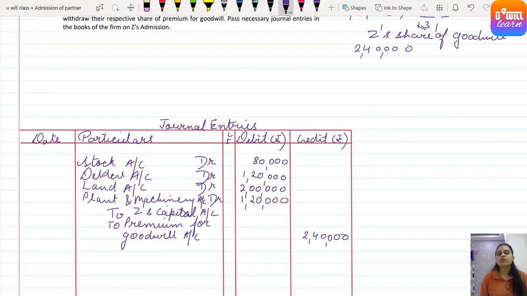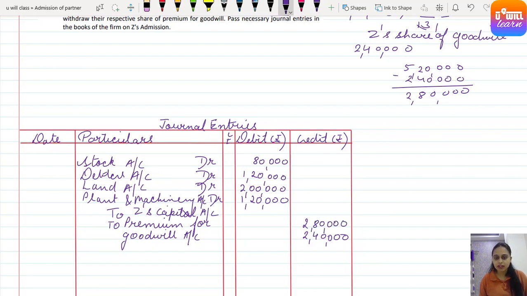Now just add the debit column and subtract the credit column. We will get how much capital he has brought. Total assets he has brought: on the debit side, I am totaling 1,20,000 plus 80,000 gives 2 lakh, 2 lakh, 4 lakh. 5,20,000 in all he has brought. So 5,20,000 minus 2,40,000: 12 minus 4 gives 8, 4 minus 2 gives 2. So 2,80,000 rupees he has brought for his capital. Understood or not?